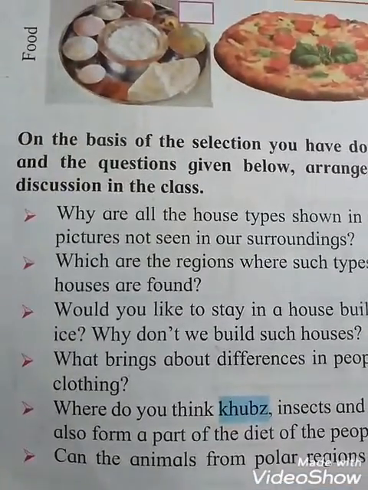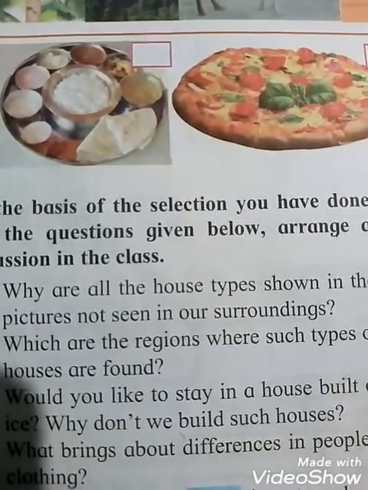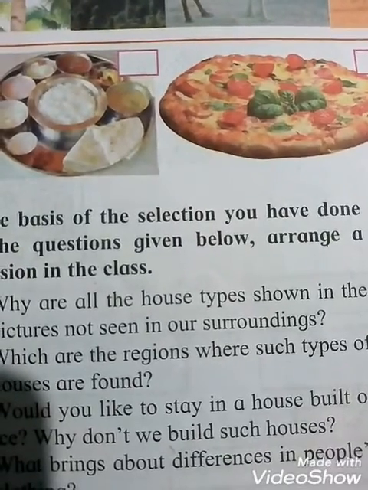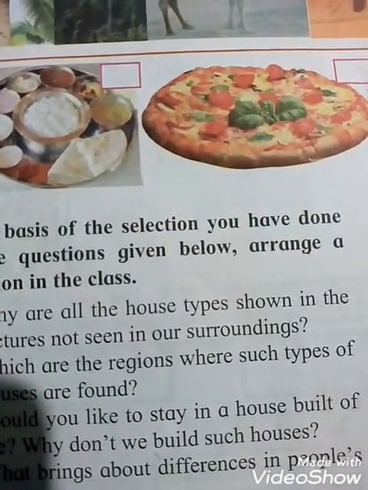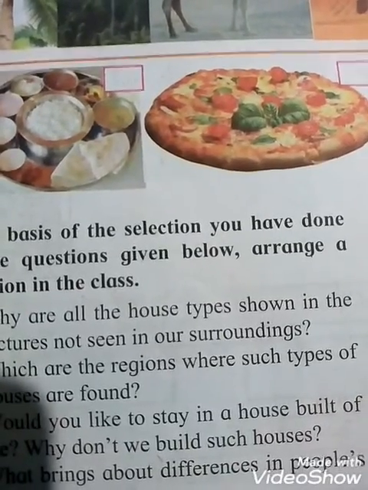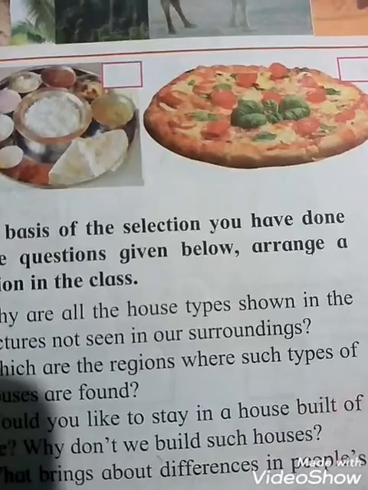Fourth one is, what brings about difference in people's clothing? Now I told the students, different places have different types of clothing, okay. So see, students, clothing depends upon the climate of the place. And second, it depends on the culture and tradition also, which is very, very important. Yes, students, and different types of textile industries are set up in a particular region, okay.